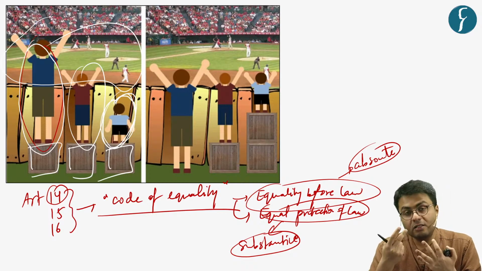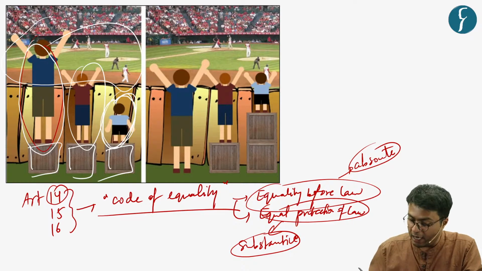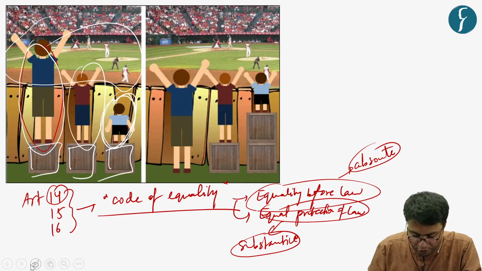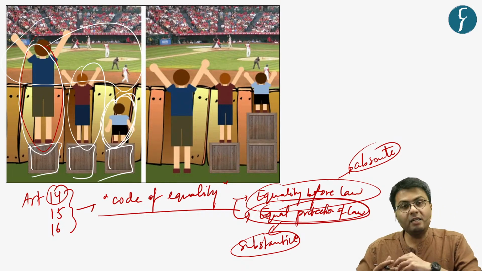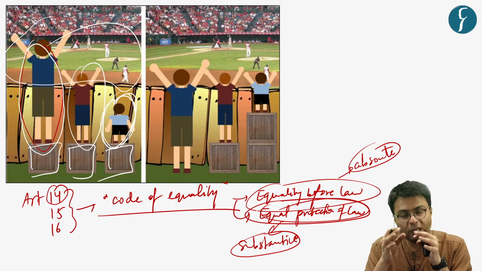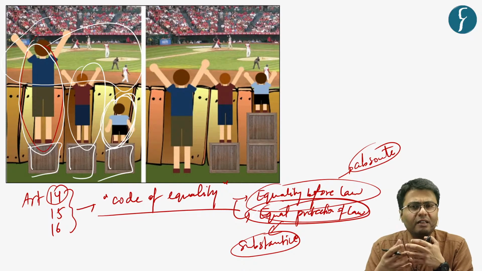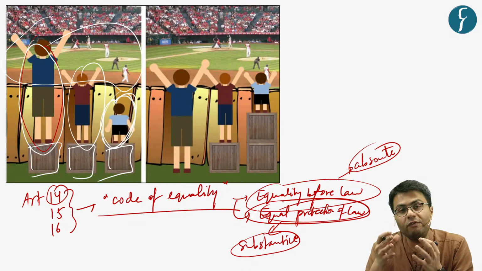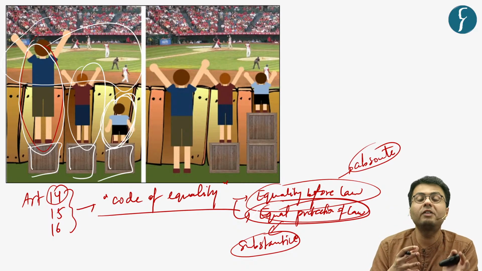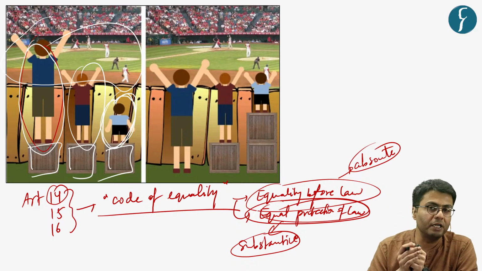Thereby, in this regard, the Constitution of India also provides for substantive equality, which means that if a particular section of society is backward by some measure, then the Constitution itself allows for a segregation of that section of the population.